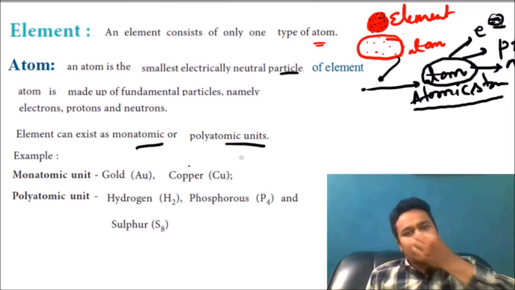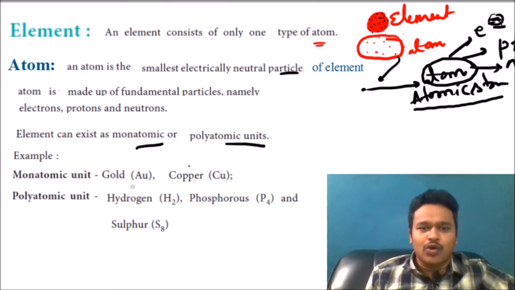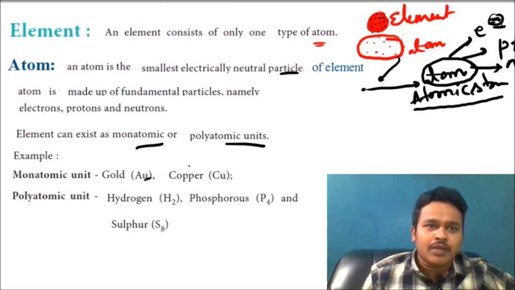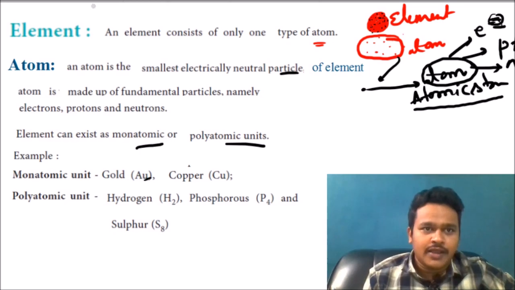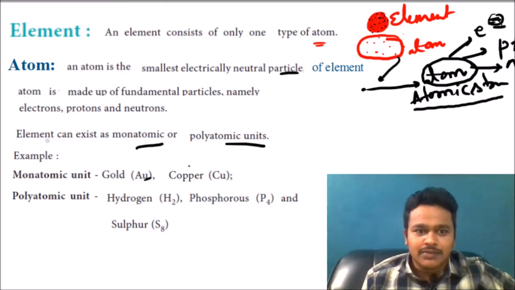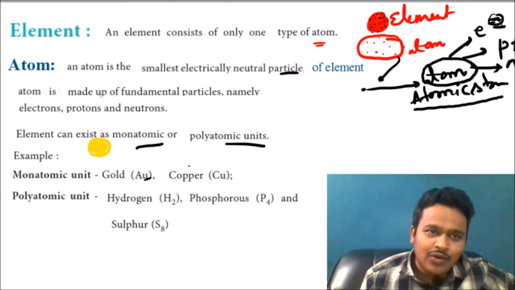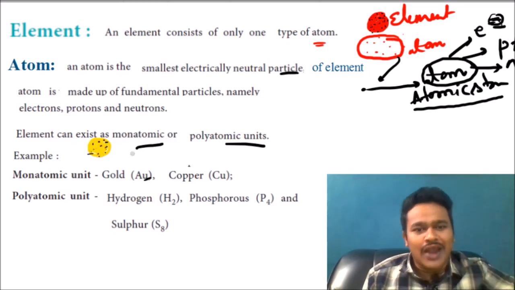Don't confuse here. Monoatomic means, here, gold. For example, in a similar way to the copper ball, take a very big gold ball. Here, only gold particles are there. A gold ball is also an element. Gold atoms means all the atoms are gold atoms. In a similar way, copper, what we discussed just now.